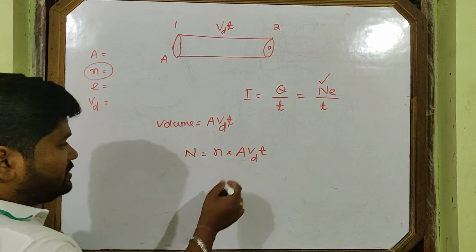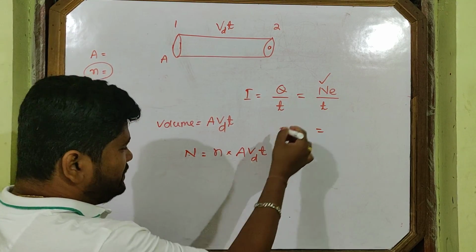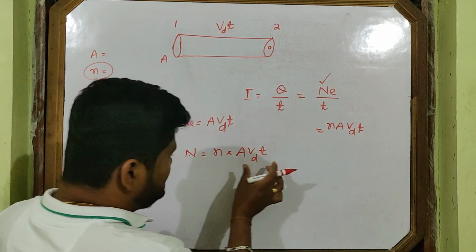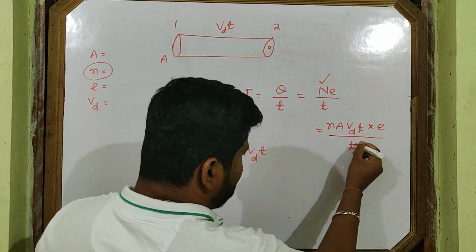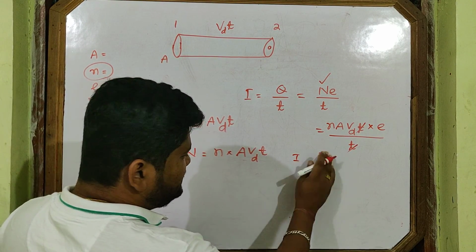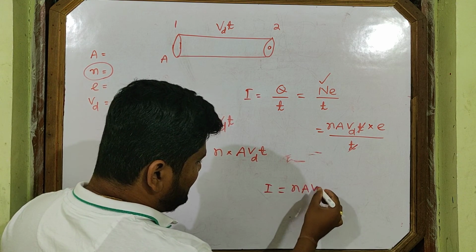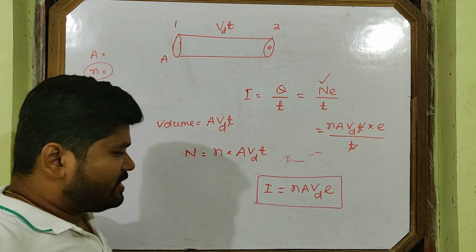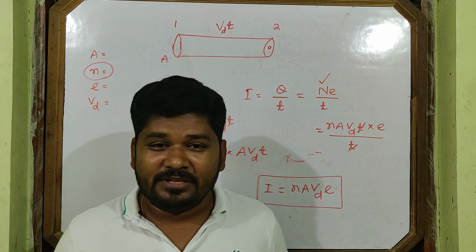So this is the number of electrons, n A vd t, in time t. Now multiply by e by t. So t cancels. Then what is the expression of current here? I is equal to e n A vd. So this is the expression of current. Automatically drift velocity now comes into that expression.